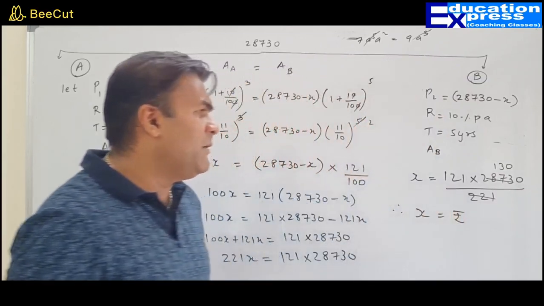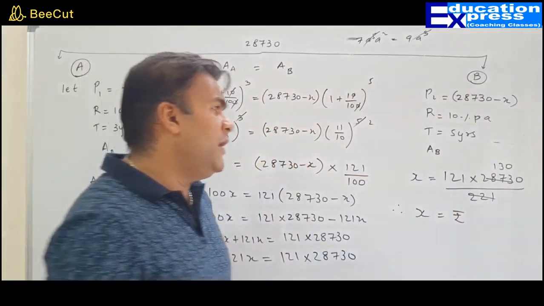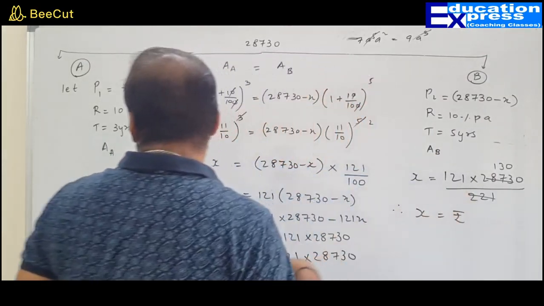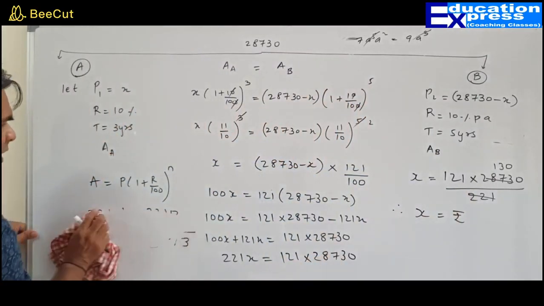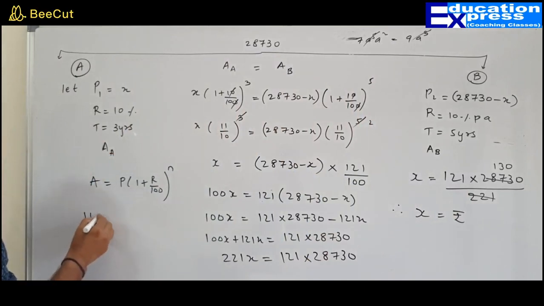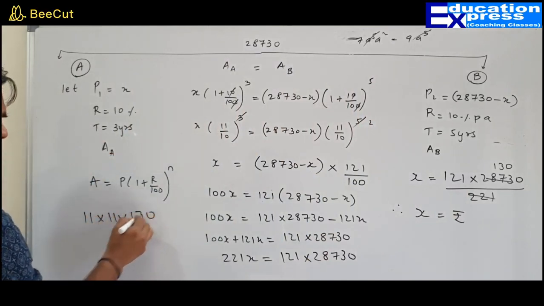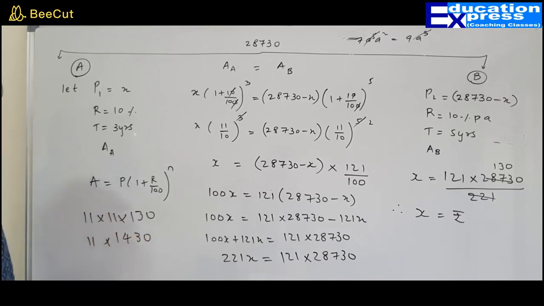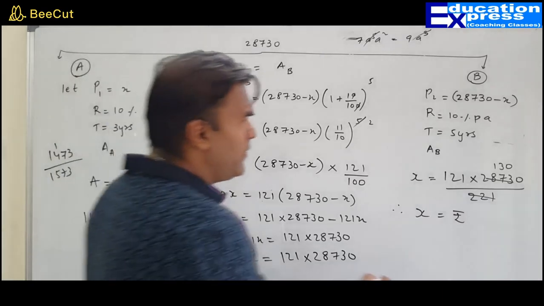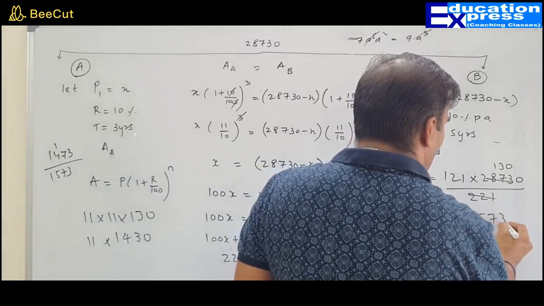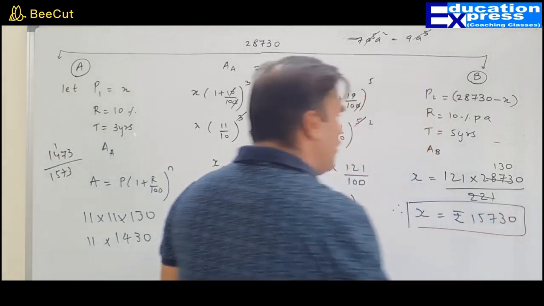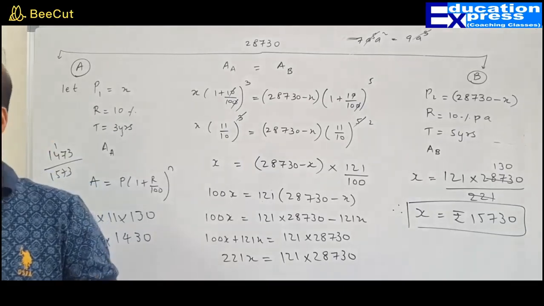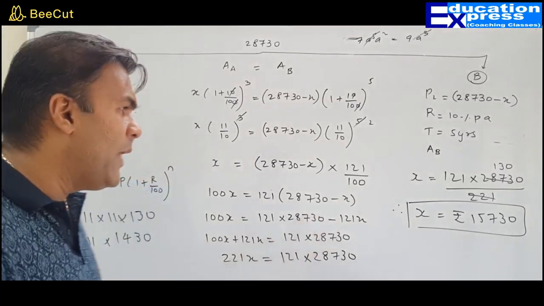You just have to multiply 121 into 130. My way is slightly different to multiply. I will show you. 121 is nothing but 11 into 11 into 130. This into this, 1430 into 11. 143, 14 and 3, 7, 1, 1573. It's going to be 15,730. That's my technique of multiplying. You can adopt your own technique of multiplication and get your own answer.